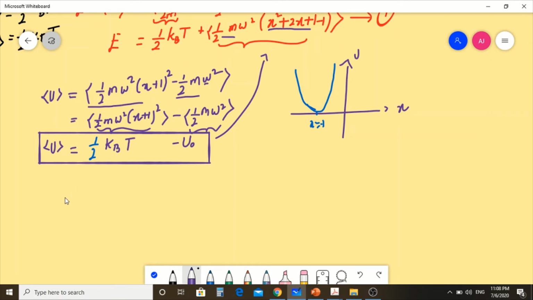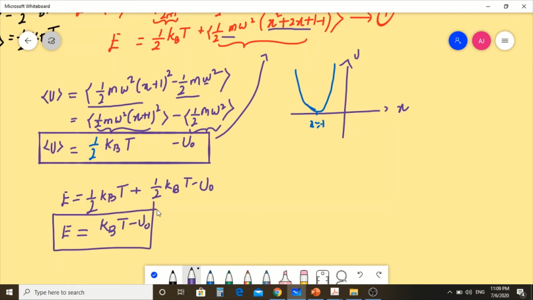Now the total energy, the average of the Hamiltonian, that is the average of energy, would be equal to the kinetic energy, which we already have done, ½ kBT. Now the potential energy we got would be equal to ½ kBT minus U naught. We don't know exactly what U naught is, but it's a constant. This quantity is constant, it does not depend on the position coordinates. So if you simplify this expression, it will give ½ kBT plus ½ kBT, simply 1 kBT, minus U naught. This is our average value of the energy of the given Hamiltonian.